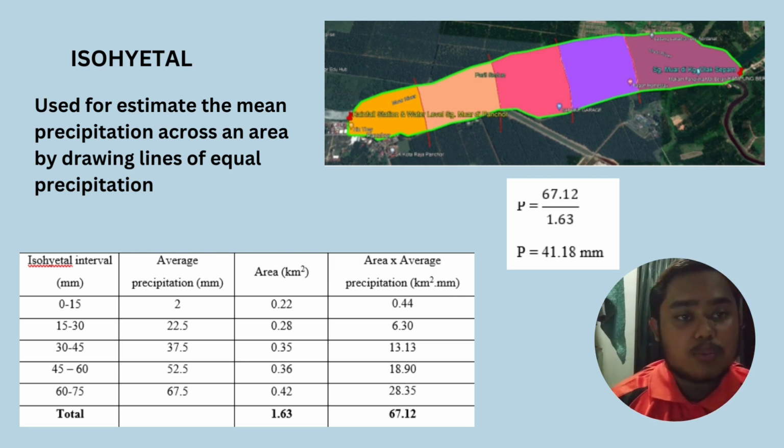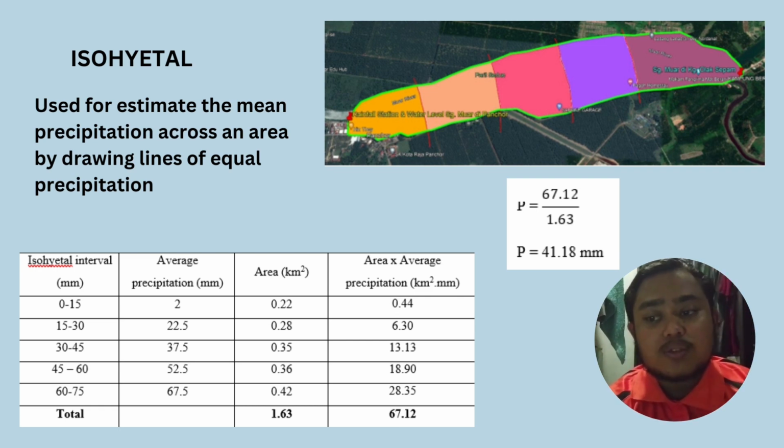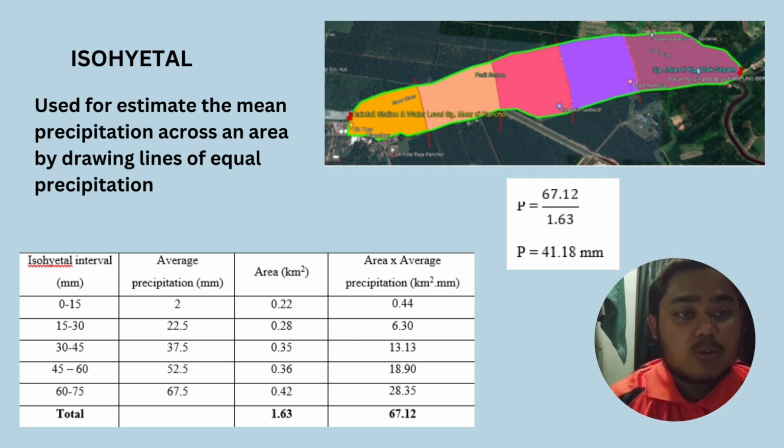Then we get the average precipitation at each part, and we get the area for each part, and we get the value of area times average precipitation. As you can see, I get my isohyet value. Our isohyet value is 41.18 millimeter.